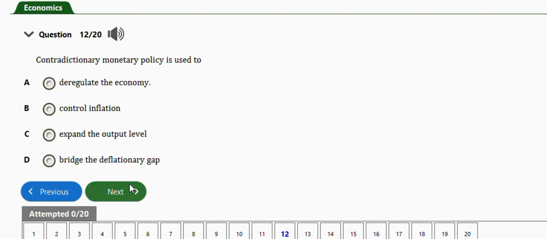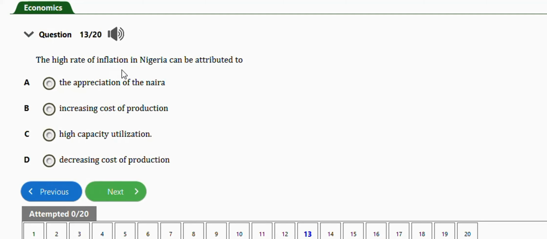Okay, the next question is this one. It says the high rate of inflation in Nigeria can be attributed to: we have option A, the appreciation of the naira, increase in cost of production, high capacity utilization, decreasing cost of production. The right answer is option B, which is increasing cost of production.